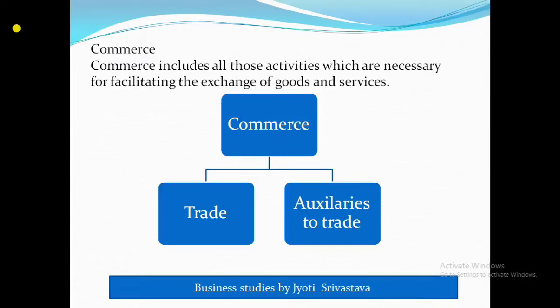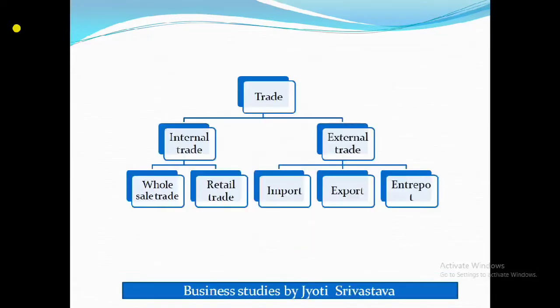So let's start. So what is this commerce? Commerce includes all those activities which are necessary for facilitating the exchange of goods and services. It is a kind of service which commerce provides that is necessary for the exchange of goods and services. When you are selling or purchasing anything, then this service is required. It is provided by commerce. Then this commerce is divided into trade and auxiliaries to trade. Now let's see the trade part first.